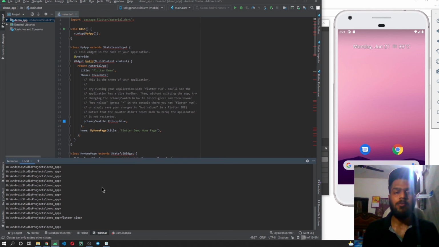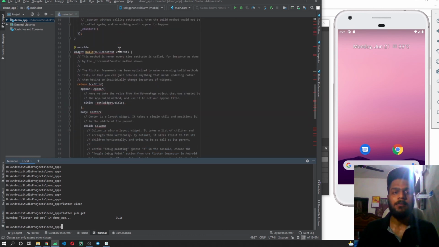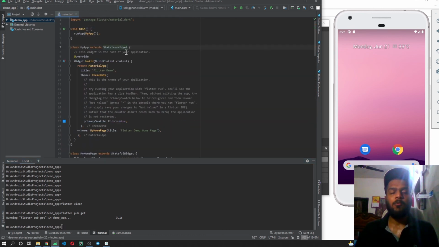The next command which we have over here is flutter pub get. This command is used for fetching all the things related to Flutter or for fetching the new packages which we have added inside our pubspec.yaml file. So this is the use of this command. Once this command is executed, you can see that these errors will be removed automatically. So you can see that these errors have been removed automatically once we have run this flutter pub get command.